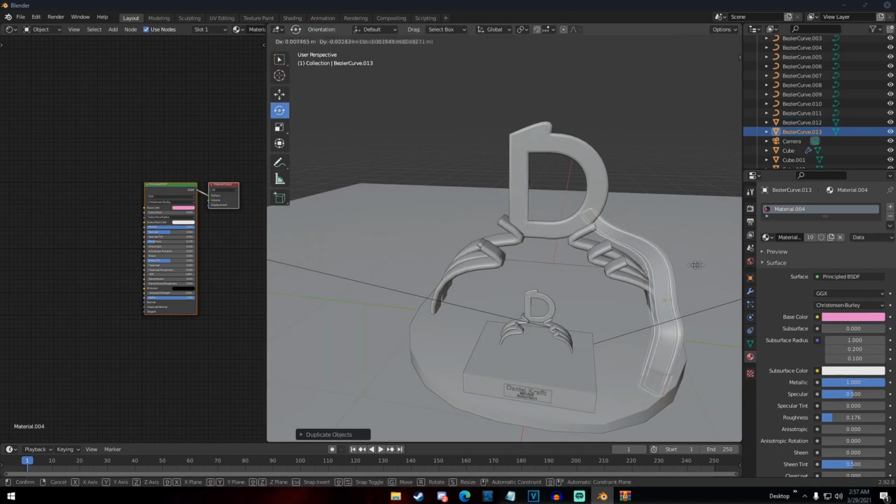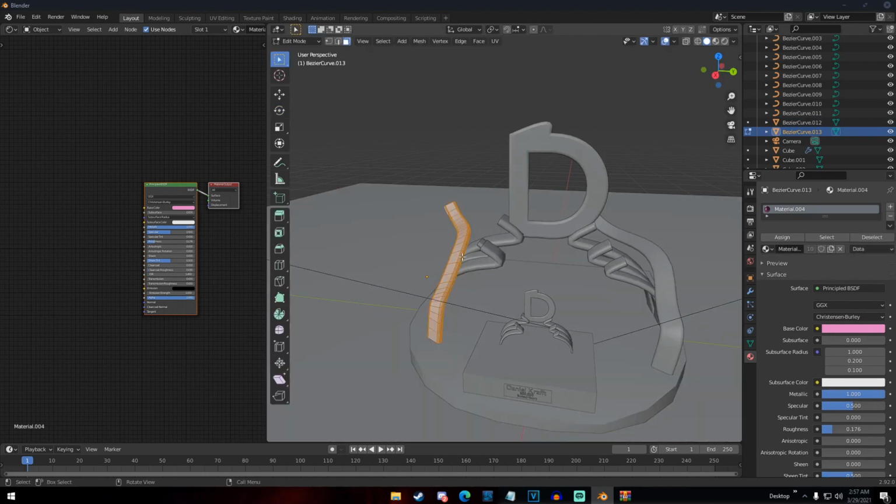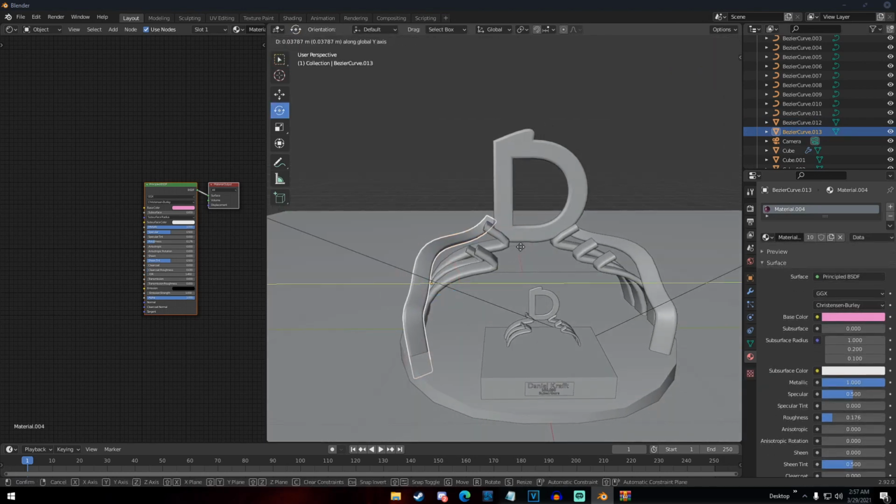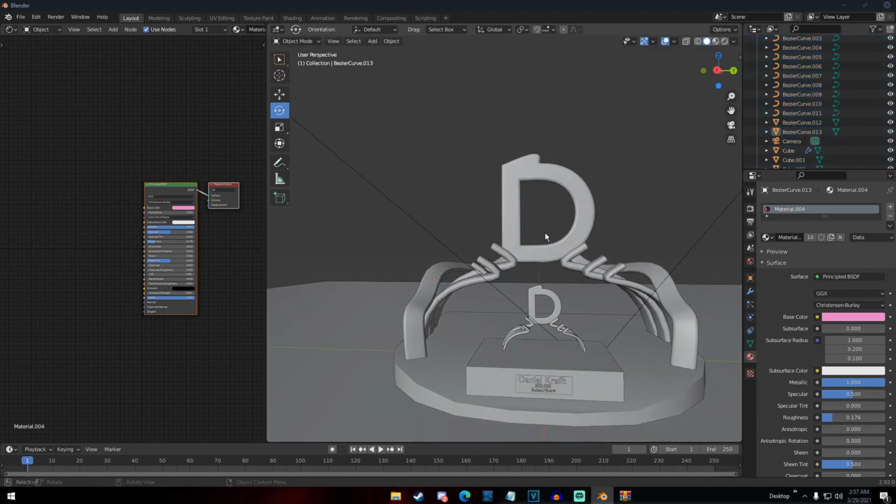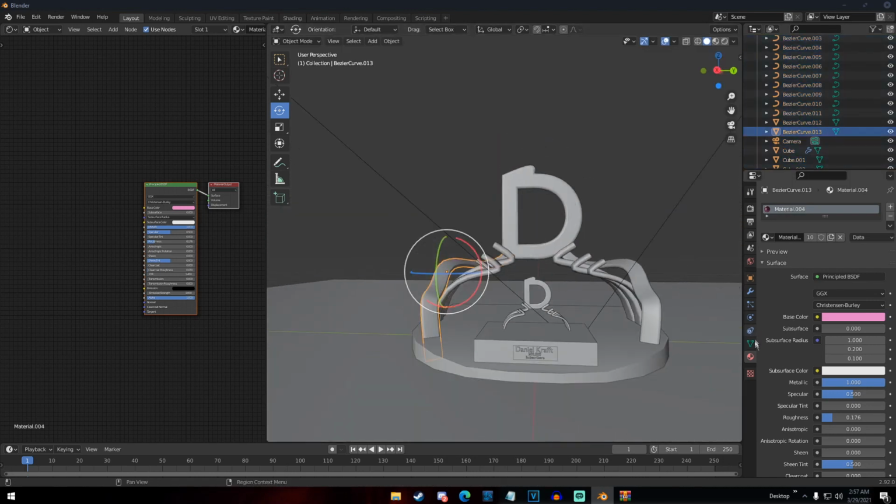I flipped that one by accident. I didn't mean to do that. I'm just incredibly stupid, if you guys couldn't tell already. But I put it there. It's flipped now, so that's all good.